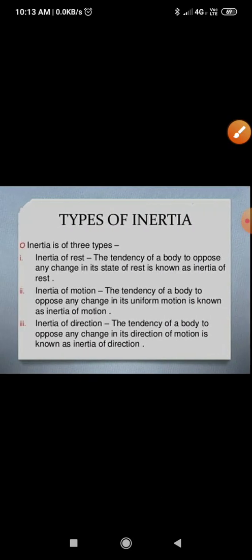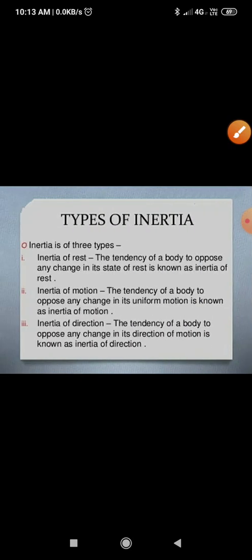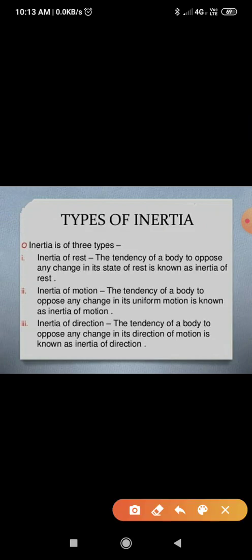Again we can compare. Inertia of rest is the tendency of a body to oppose any change in the state of rest, and inertia of motion is the tendency of a body to oppose any change in uniform motion. So these are the two types of inertia, inertia of rest and inertia of motion.